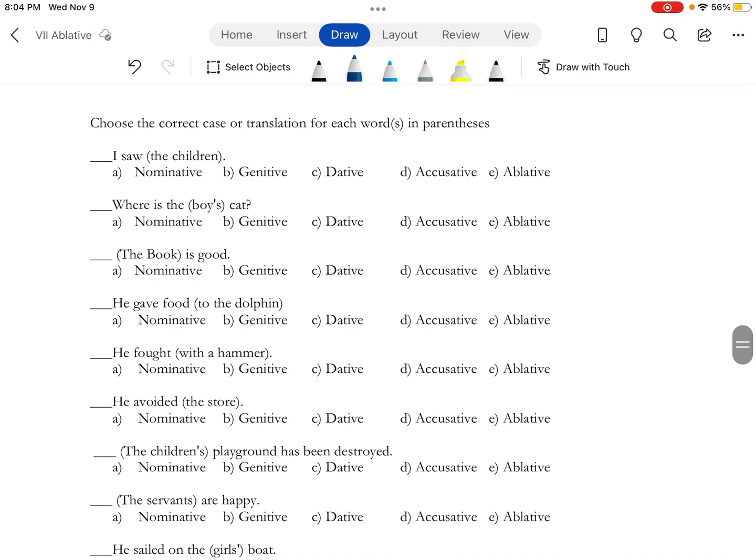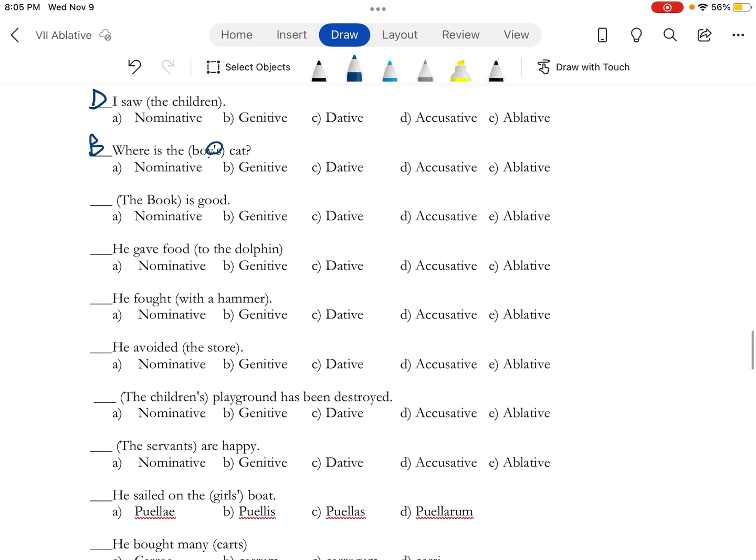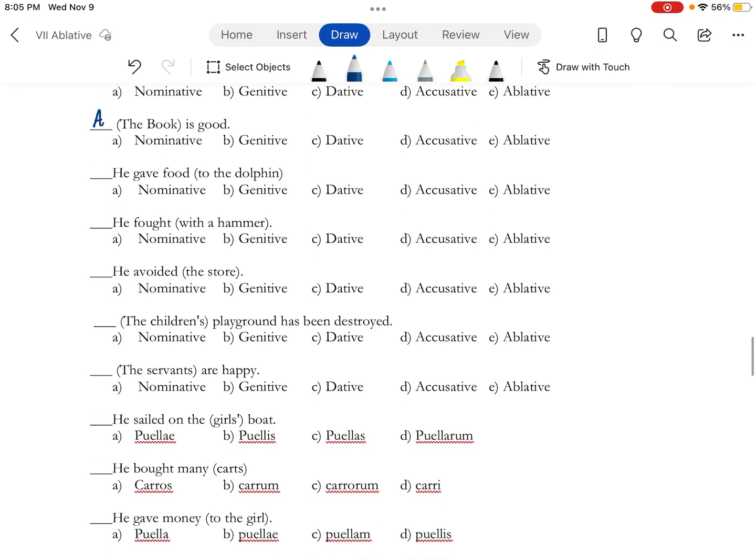All right. So getting some more practice going here. I saw the children. It's a direct object. So D. Where is the boy's cat? The apostrophe S is going to tell you possession, genitive. The book is good, that's your subject, so A, nominative. Gave food to the dolphin. And we want to put a period there. There we go. All right.